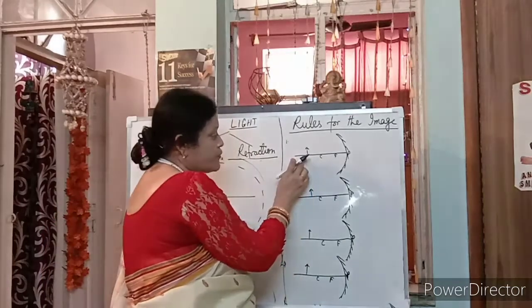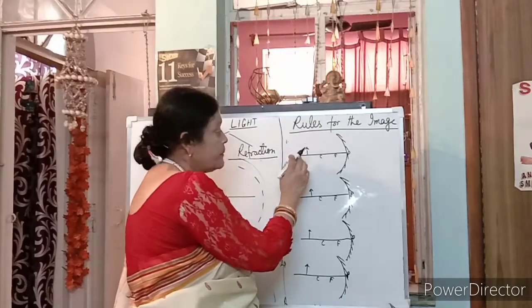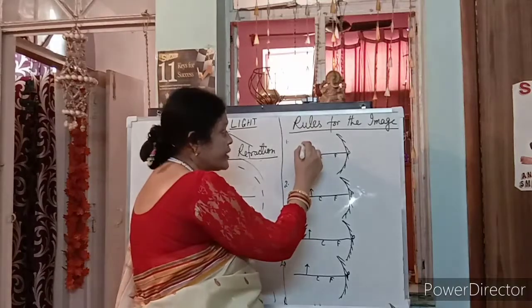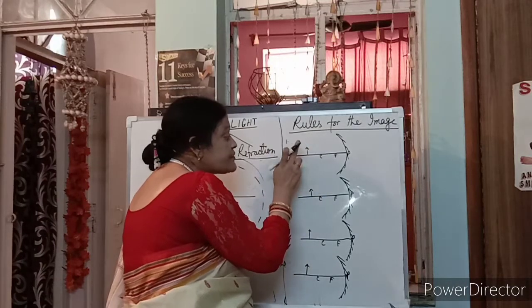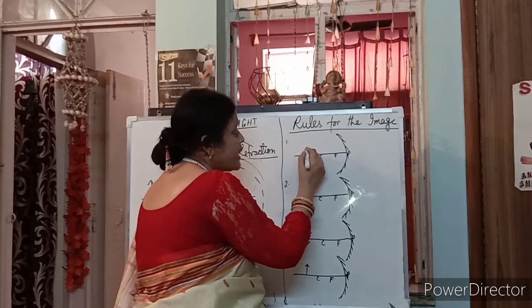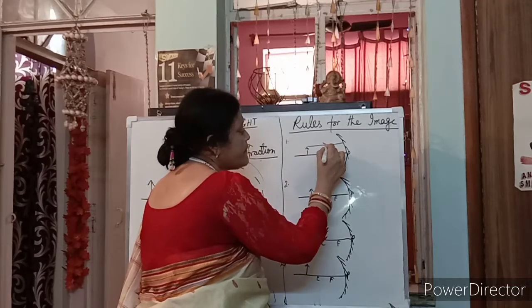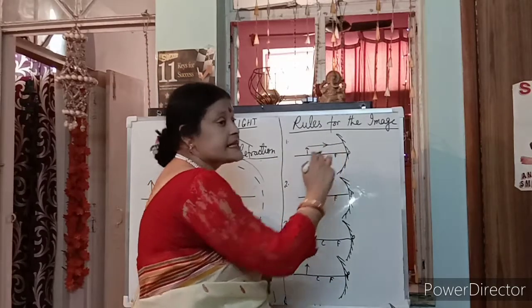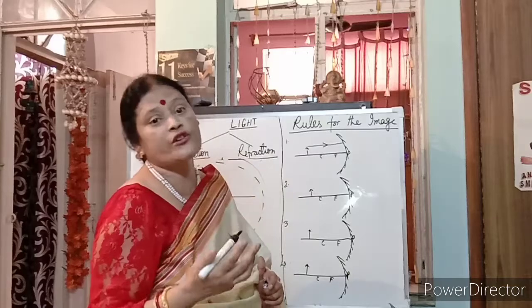Ready? This is the object standing here. When light rays touch this object, what happens? If the light ray is parallel to the principal axis, this is the incident ray which is falling on the mirror.